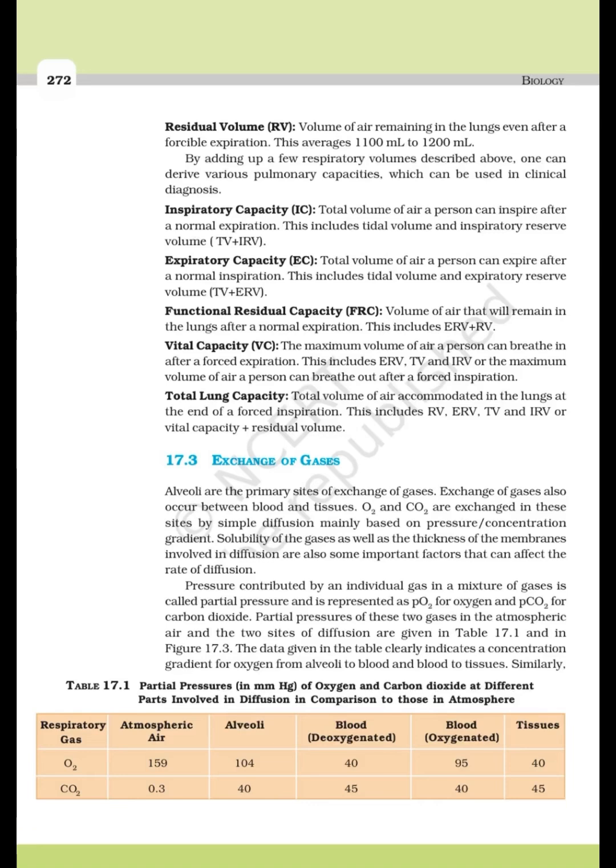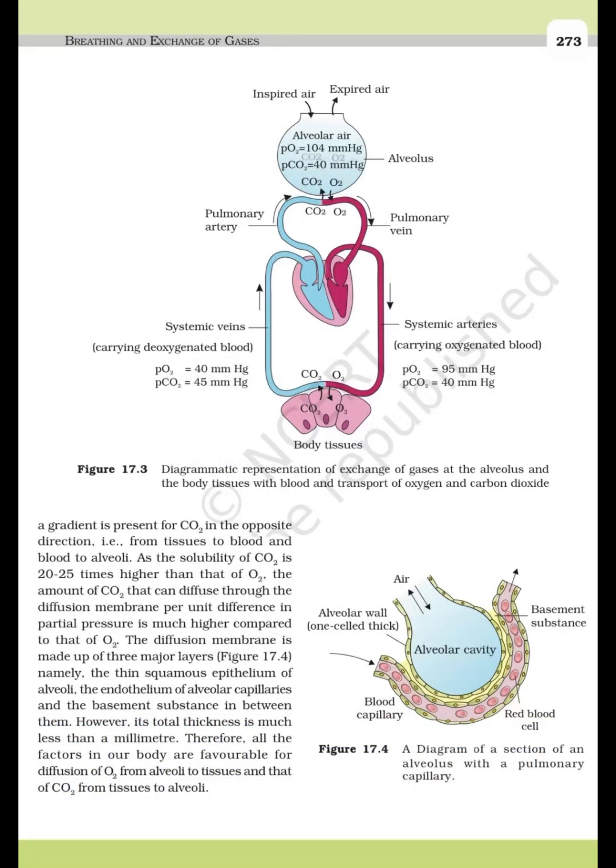Table 17.1: Partial pressure in mmHg of oxygen and carbon dioxide at different parts involved in diffusion in comparison to those in atmosphere. Respiratory gases, oxygen, carbon dioxide. Atmospheric air: oxygen 159, carbon dioxide 0.3. In alveoli: oxygen 104, carbon dioxide 40. Blood, deoxygenated: oxygen 40, carbon dioxide 45. Blood, oxygenated: oxygen 95, carbon dioxide 40. Tissues: oxygen 40, carbon dioxide 45.